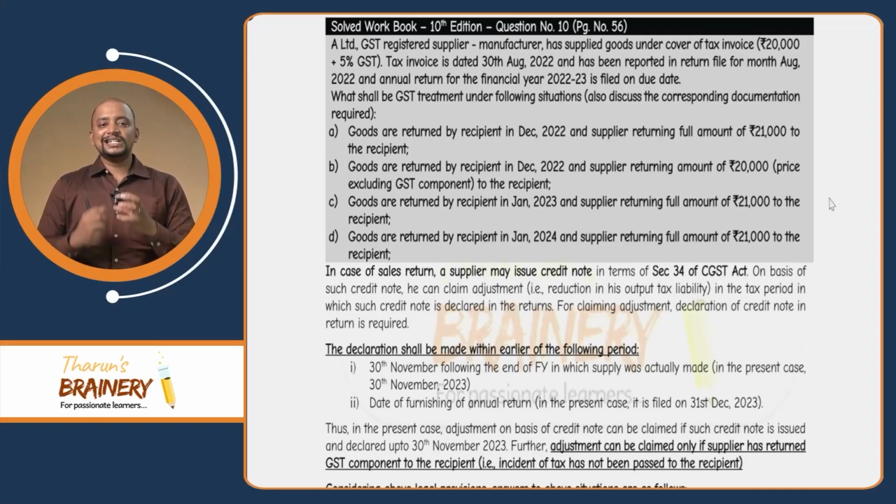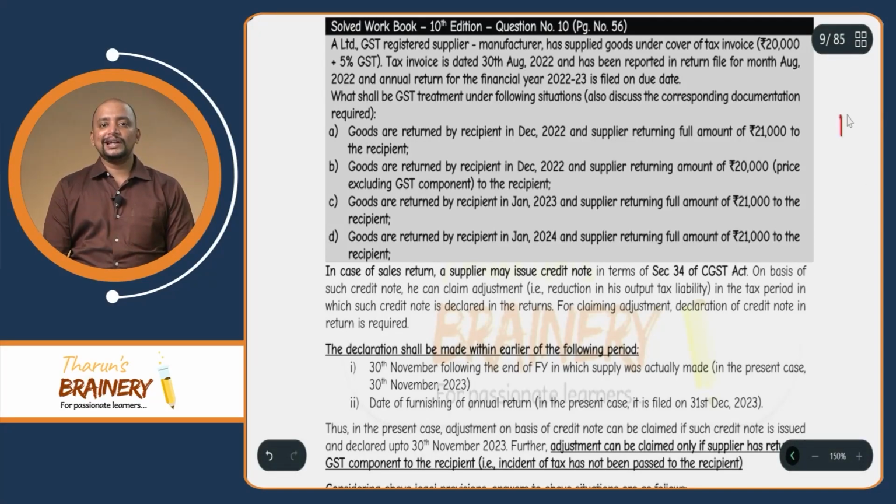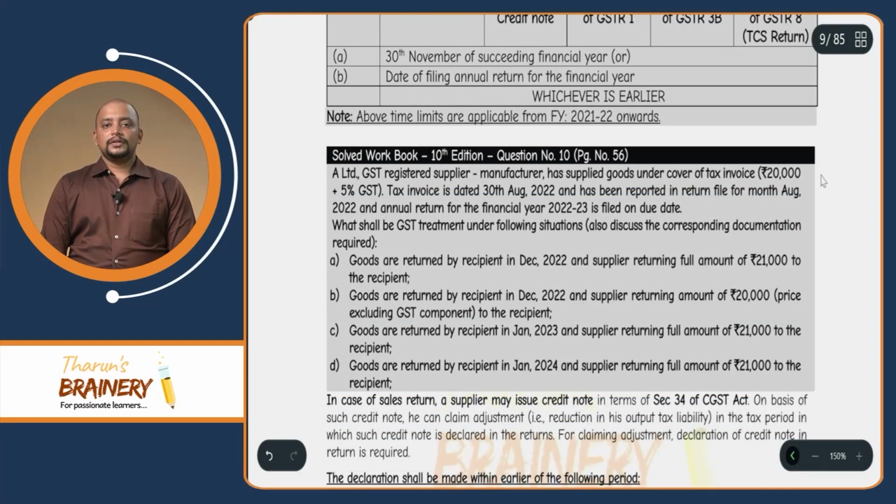EA Limited, a GST registered supplier, manufacturer, has supplied goods under the cover of a tax invoice. What is the value in the tax invoice? 20,000 plus 5% GST. This tax invoice is dated 30th August 2022 and has been reported in the return filed for the month of August 2022. So, therefore, this invoice pertains to which financial year? This invoice pertains to financial year 2022-23.